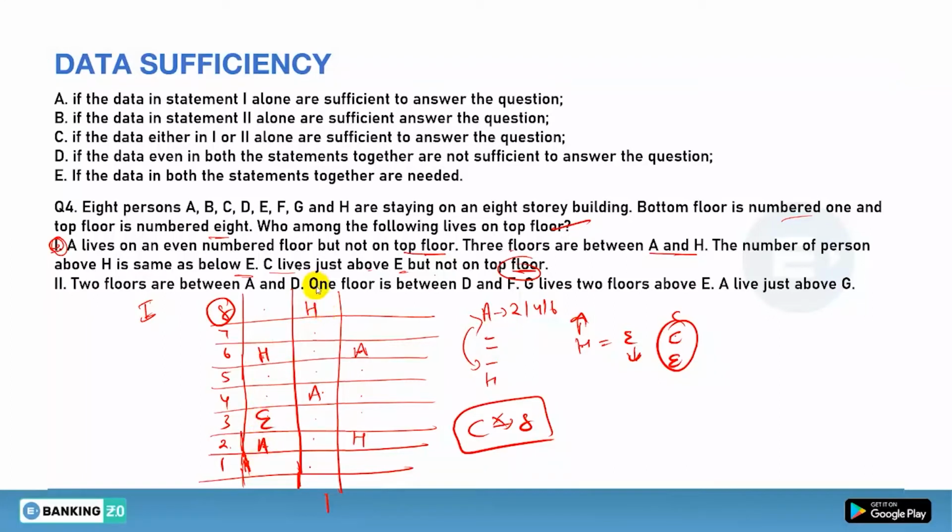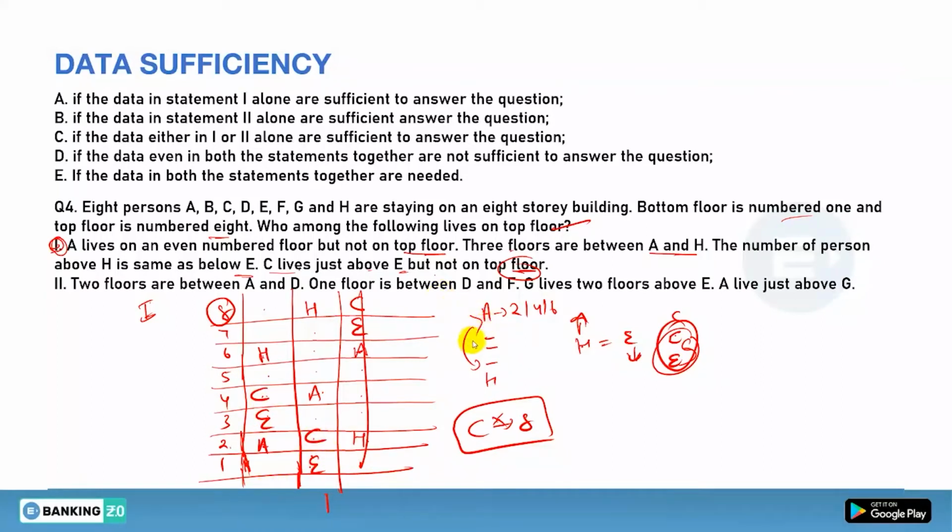In this case, above H there is no one, so below E there should be no one. And in this case, above H there are 6, so below E there should be 6. So E will come here. Now immediately above E will be C. So in this case, C will come here, but C can't be on the 8th floor, so this will be wrong, that is for sure. In this case, above E it will be C here, and in this case, above E it will be C here. Done.